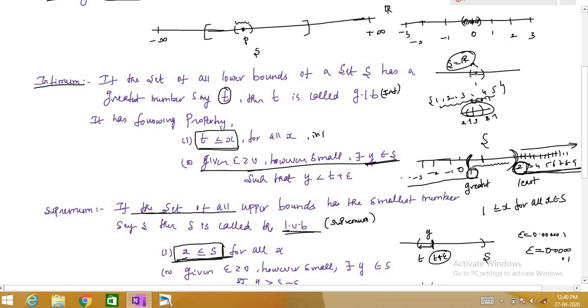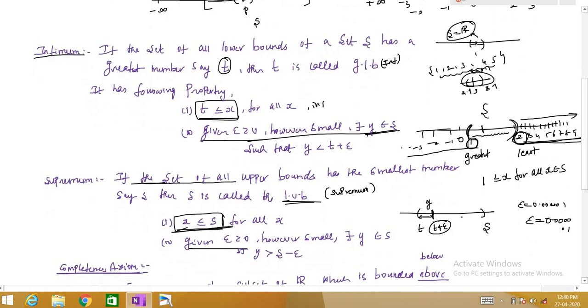And again for the supremum, for epsilon greater than 0, however small, let us take epsilon here. This is S plus epsilon, and this is S minus epsilon, right? If we have S here, let us take epsilon very small, so this is S minus epsilon, and this distance is epsilon.